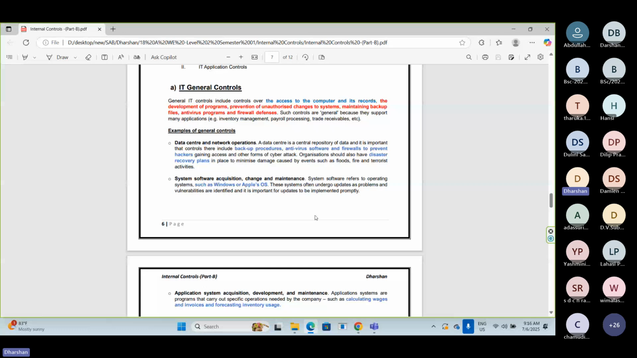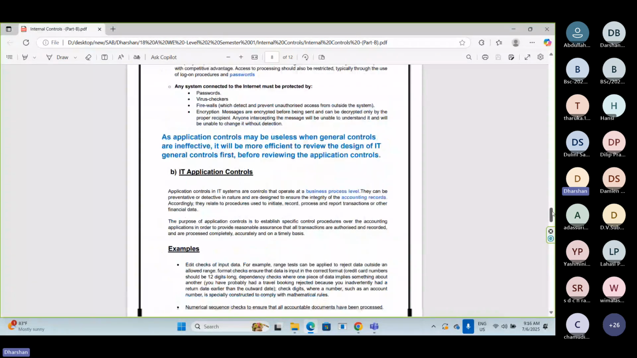With that, we stopped last class. One point I want to emphasize here, I have highlighted in blue color also: application controls may be useless when general controls are ineffective. You have two types of controls, general and application controls. If you don't have general controls, application controls will also be useless. First of all, companies must apply general controls. After that only, the company should focus on application controls. Clear?